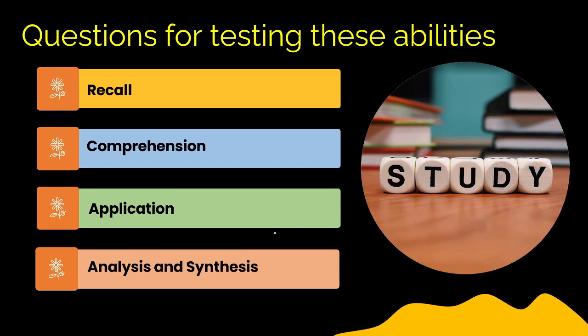However, in order to reach up to that level, first you need to solve these three different types of questions. So then only you will be able to go for the fourth type of questions.